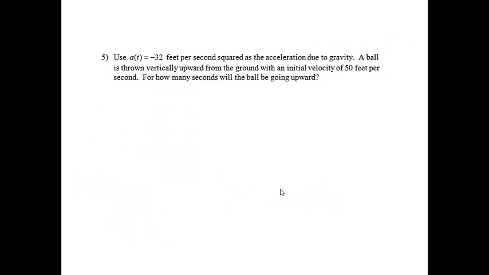Okay, problem 5. Use a of t is equal to negative 32 feet per second squared as the acceleration due to gravity. A ball is thrown vertically upward from the ground with an initial velocity of 50 feet per second. For how many seconds will the ball be going upward? All right, so we're talking about velocity, and I want to know how many seconds the ball will be going upward. So I'm going to go ahead and get velocity. If acceleration is negative 32, to get velocity, it's going to be the integral of the acceleration. And so the velocity is going to equal negative 32t, and then don't forget your plus c.